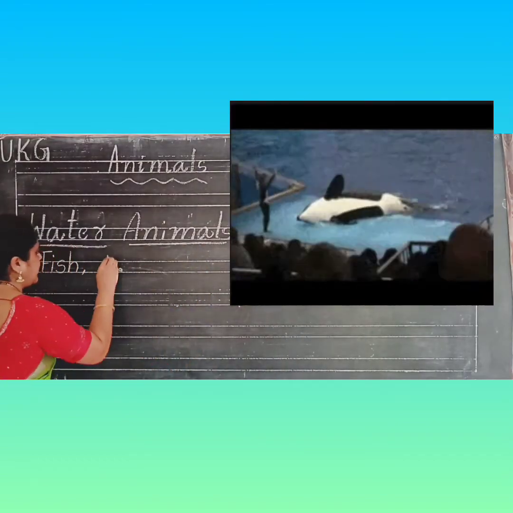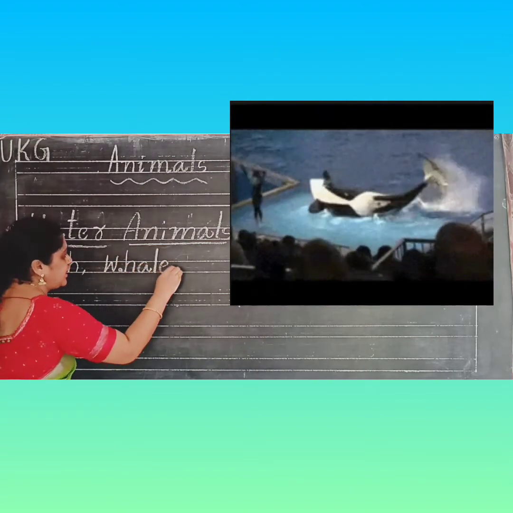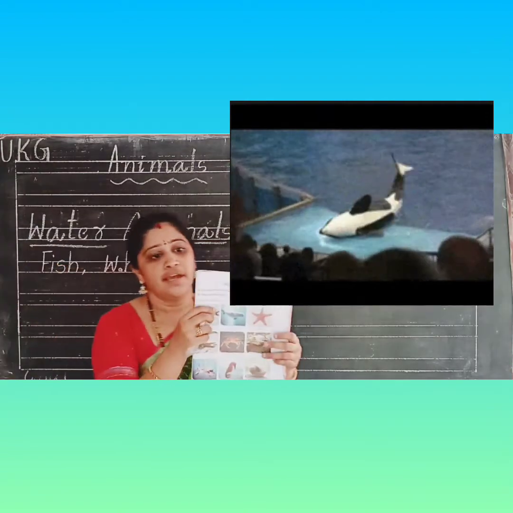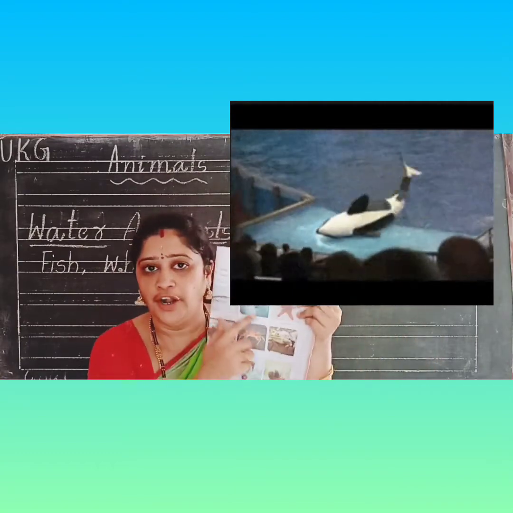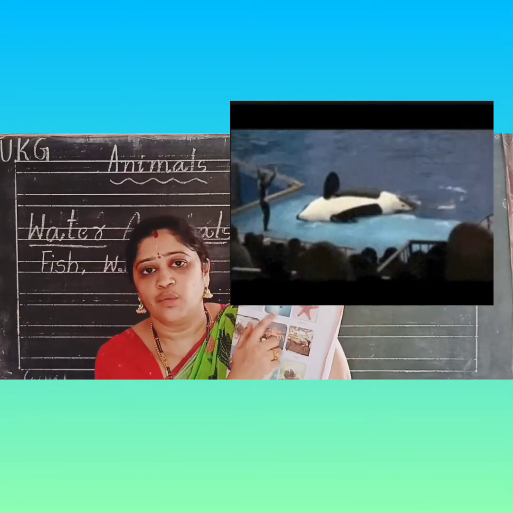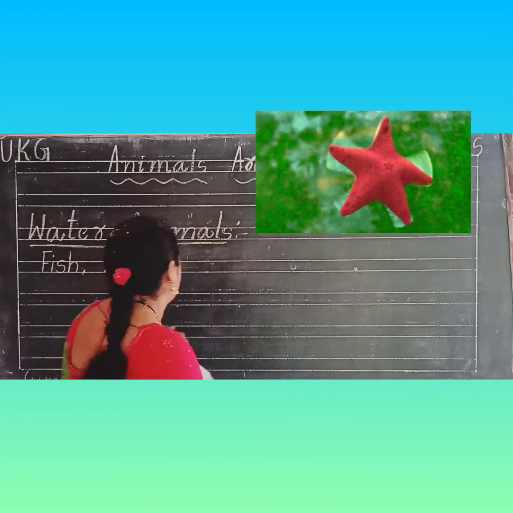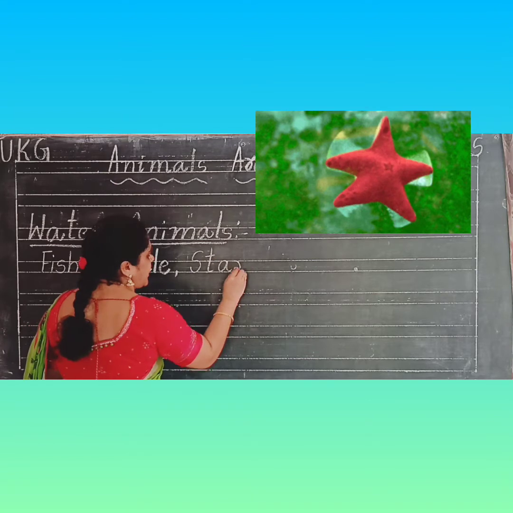Whale. It is a big, huge water animal, Nana. Wild animal, huge animal, big animal, what? Elephant. While on land the elephant is the biggest, in water, whale is the big animal. Okay, Nana. Next, starfish. Next water animal is starfish.